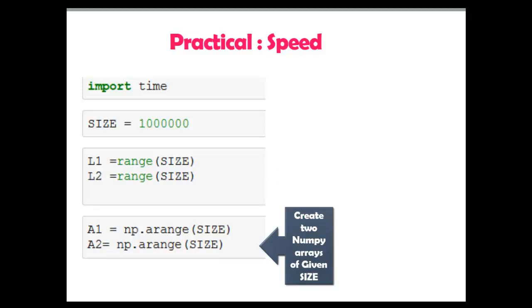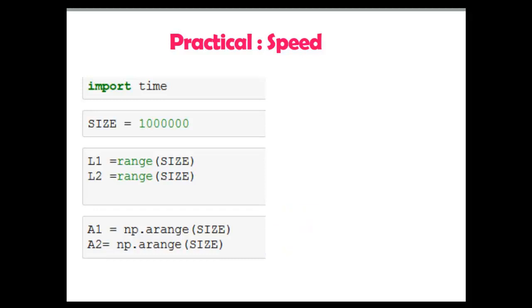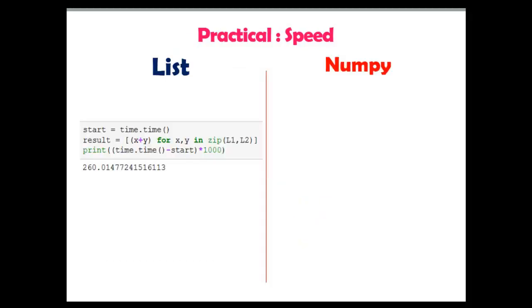Here you can see I have created two NumPy arrays, A1 and A2, with the same size, 10 lakh elements. Now here I have started the timer with the time.time function.